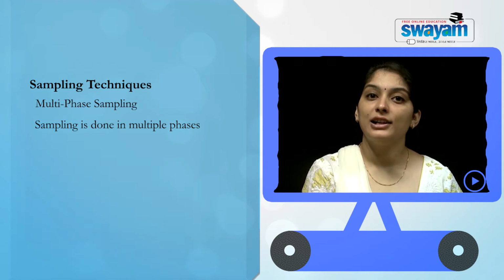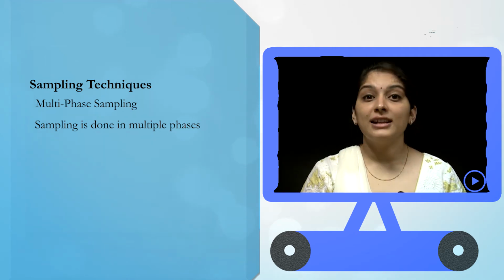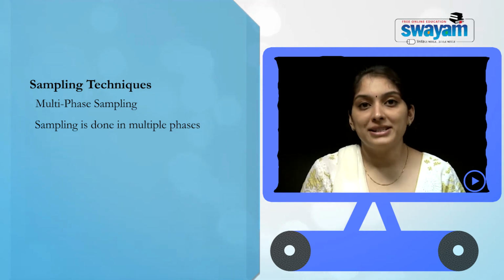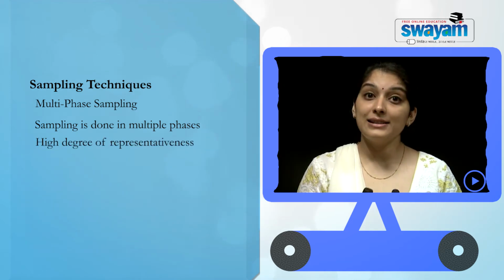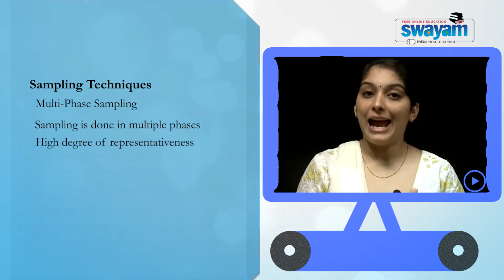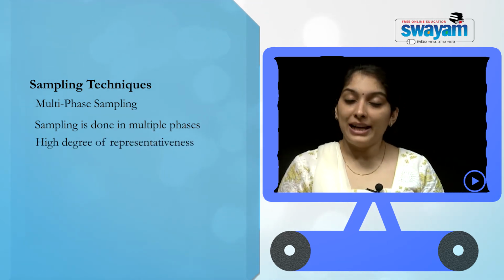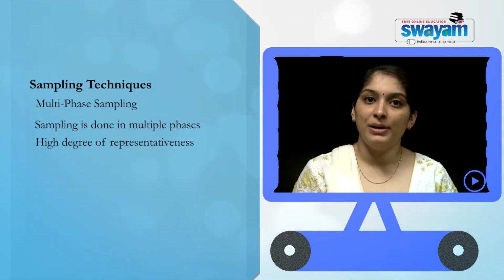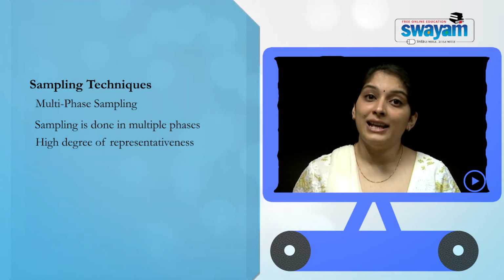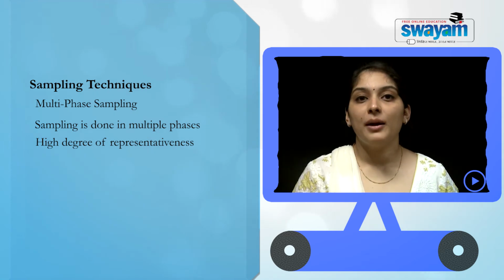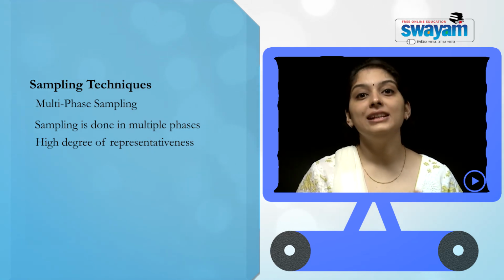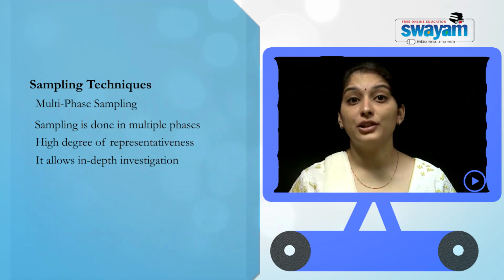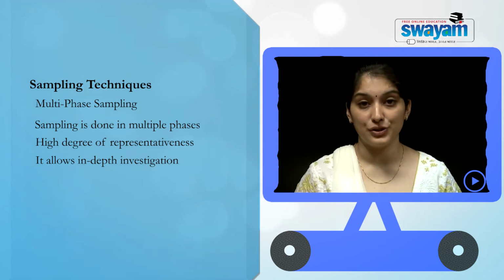First, a study is conducted on those samples, then the clusters are further sampled by stratified sampling, etc. Then the study is conducted on those samples, and finally the samples that you get, which we have already discussed in multi-stage sampling, that is conducted in the end. So, basically you can have a comparison of samples within the universe as well. This is also a very effective method of sampling for in-depth investigation.